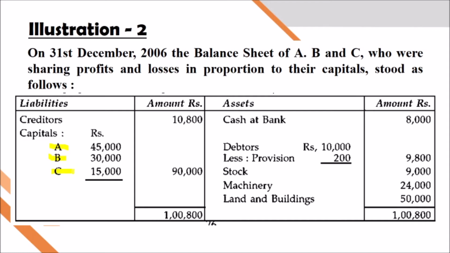How we are getting 3 is to 2 is to 1. And the asset side shows cash at bank 8,000. Debtors 10,000, provision 200. Also stock 9,000, machinery 24,000, land and building 50,000. And on the liability side, only one liability, creditors 10,800, and capital also.